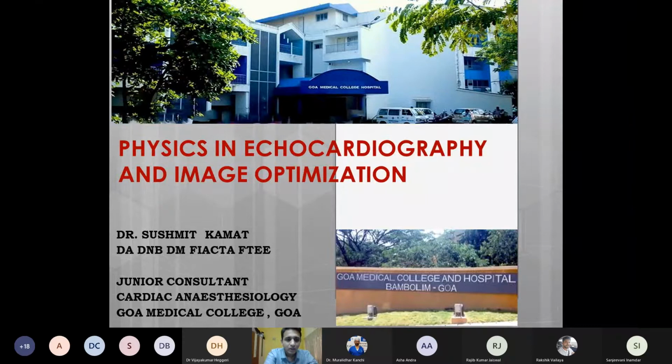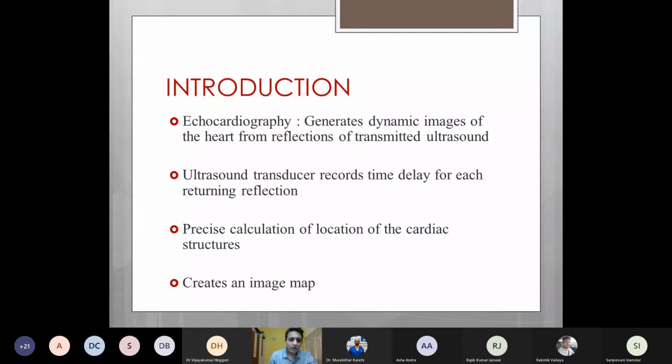As we all know, physics is a very basic topic in echocardiography. It is usually overlooked by students, but we need a very good foundation of physics to do proper echocardiography. Echocardiography generates dynamic images of the heart from reflections of transmitted ultrasound. There is an ultrasound probe or a transducer which transmits ultrasound waves and then records the time delay for each returning reflection. And based on the calculation of this time delay, it locates the cardiac structures and creates an image map.